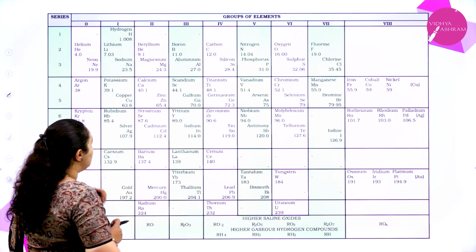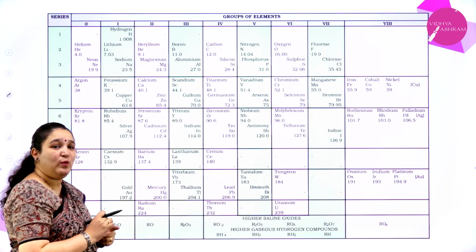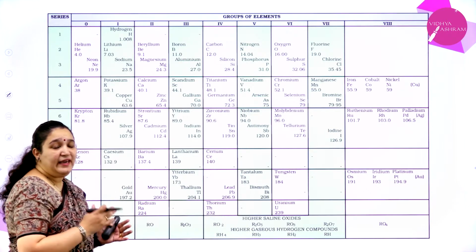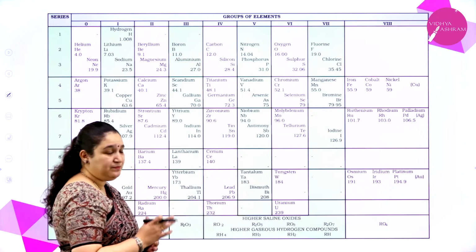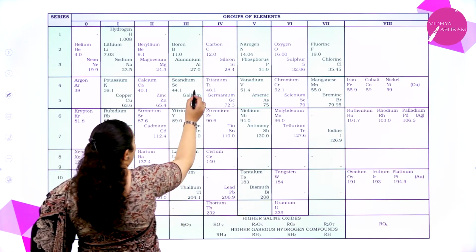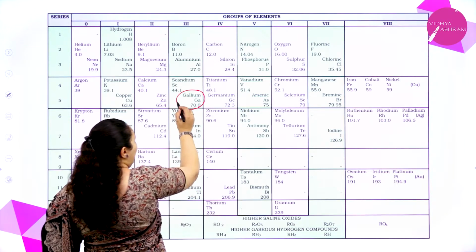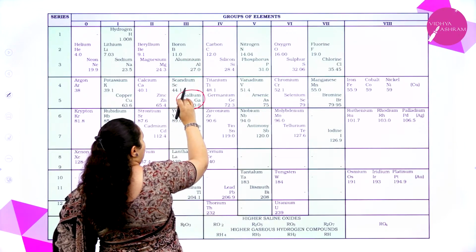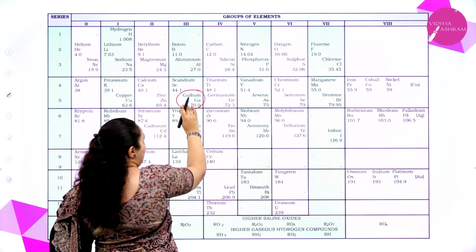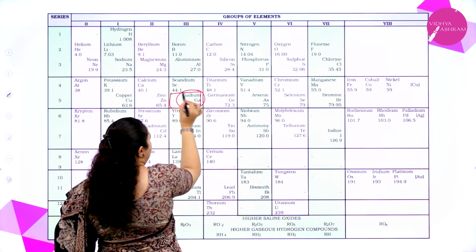Also, he could predict some of the elements which were not yet discovered. He had left space for them. Gallium at that time was not discovered, and he named it Eka aluminium, which is placed below aluminium, and he had left this space empty.